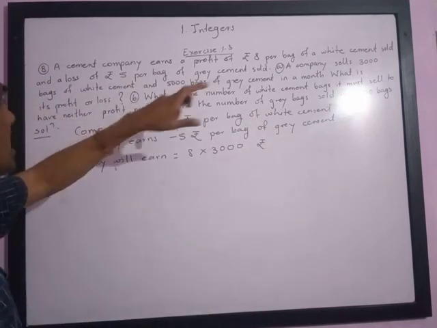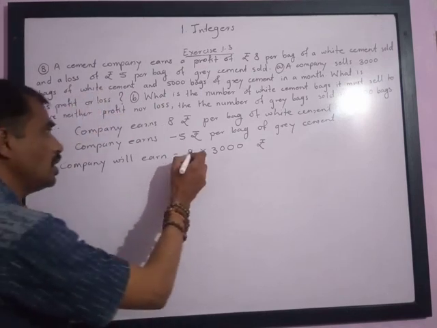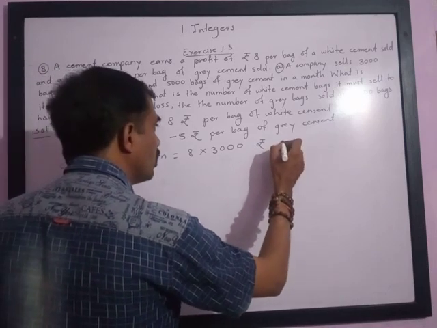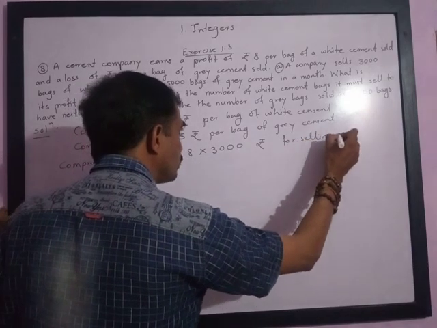If the company sells 3000 bags of white cement, it will earn 8 into 3000 rupees.